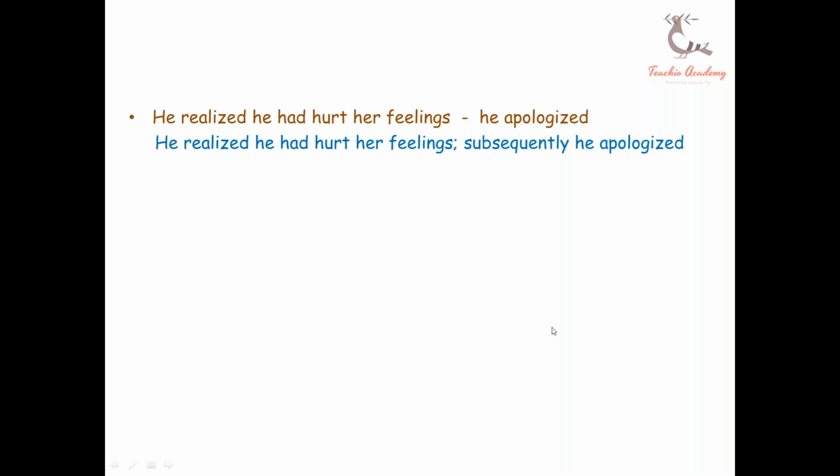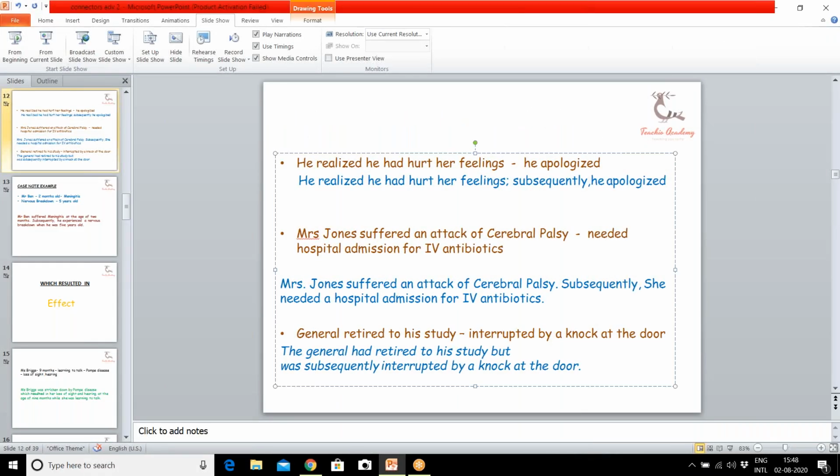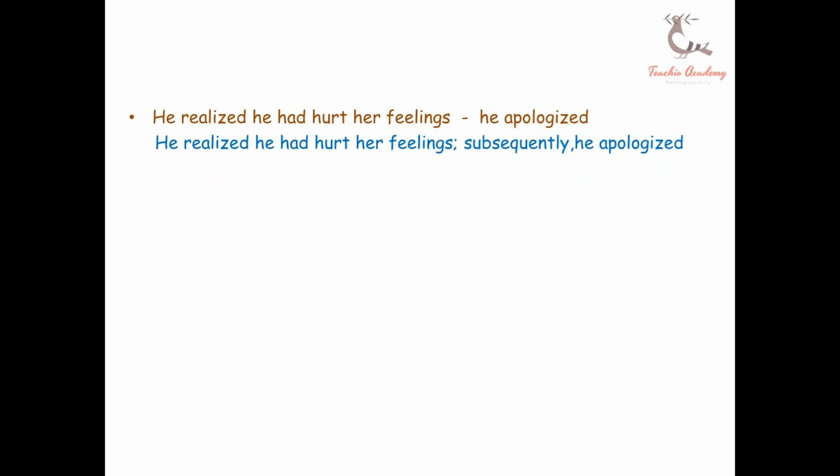Now here what we will do is that we will place a semicolon before subsequently, and we will also place a comma over here. He realized he had hurt her feelings, semicolon, subsequently, comma, he apologized. This is the correct way of writing a connector.